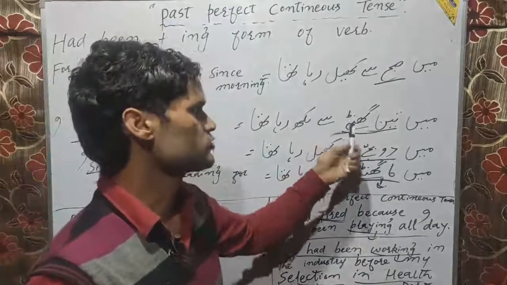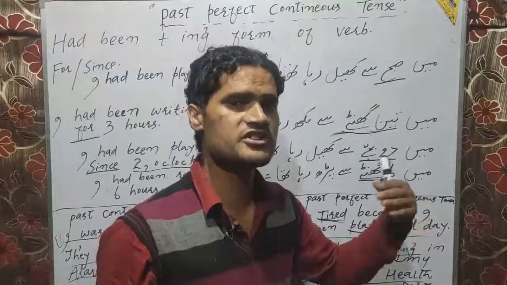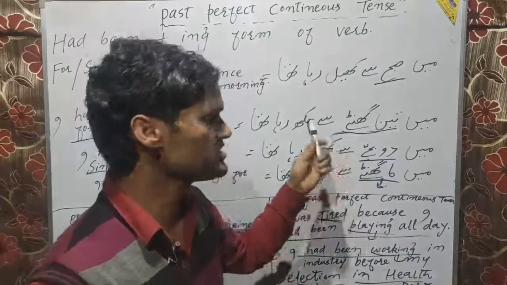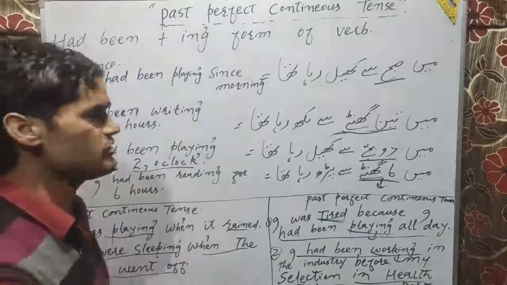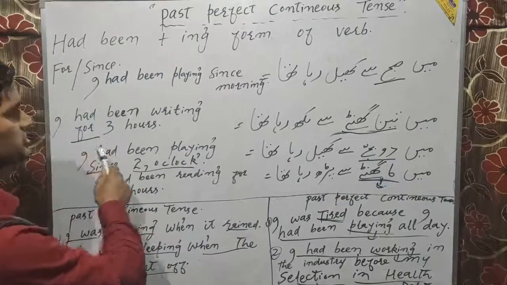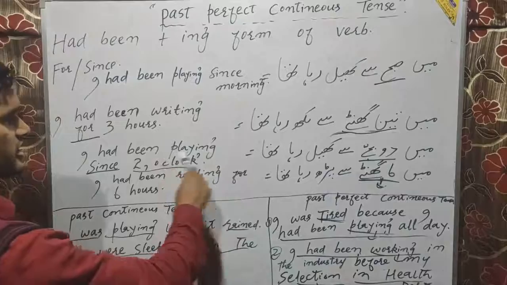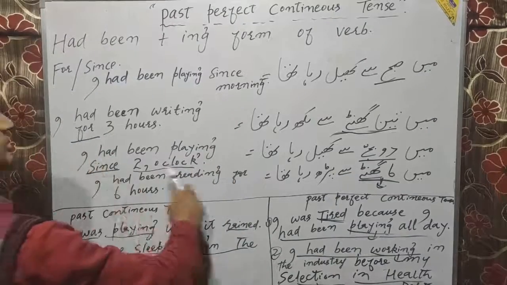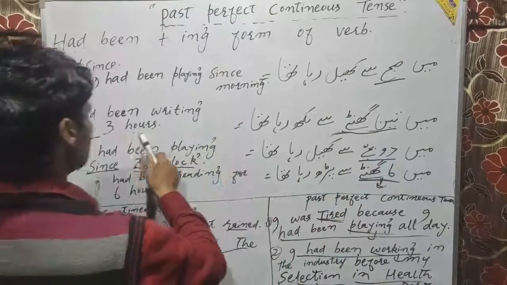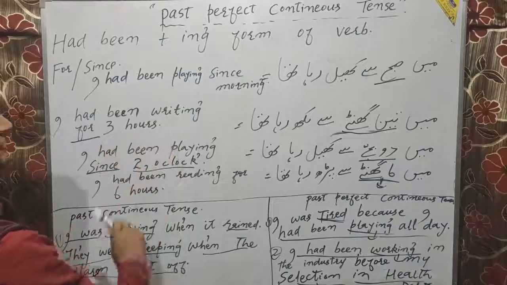So it doesn't tell us when we started. Had it been so, then we should have used the word since here. But it is not the case. That is why I have used the word for. मैं 3 घंटे से लिख रहा था. I had been writing for 3 hours.